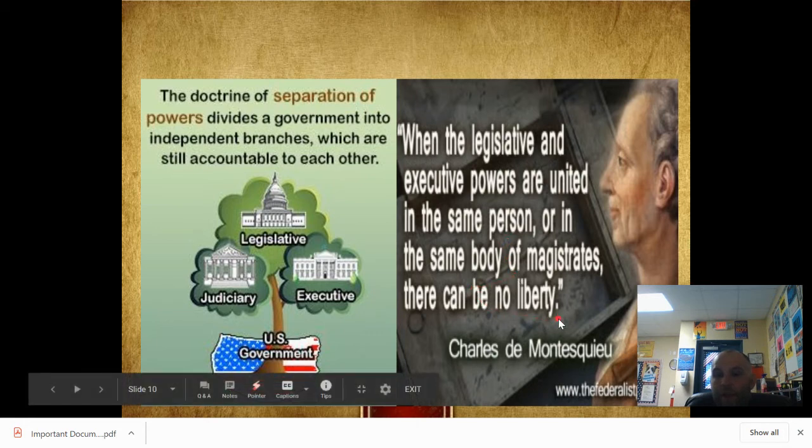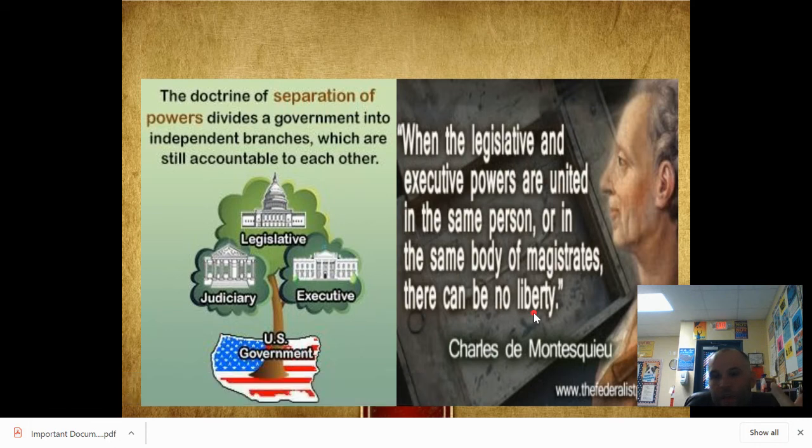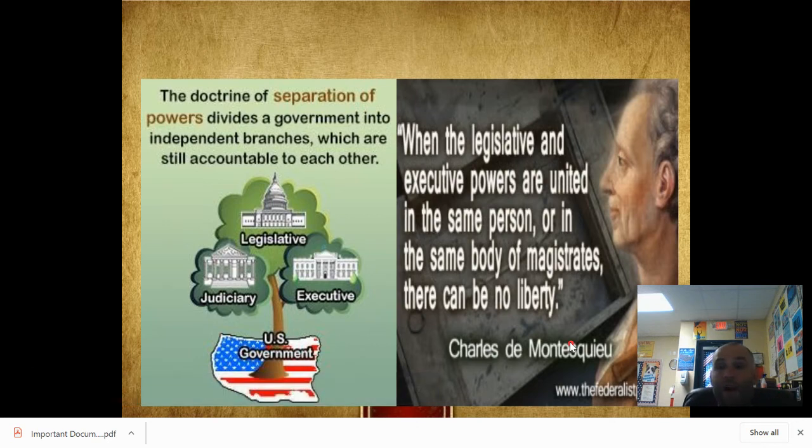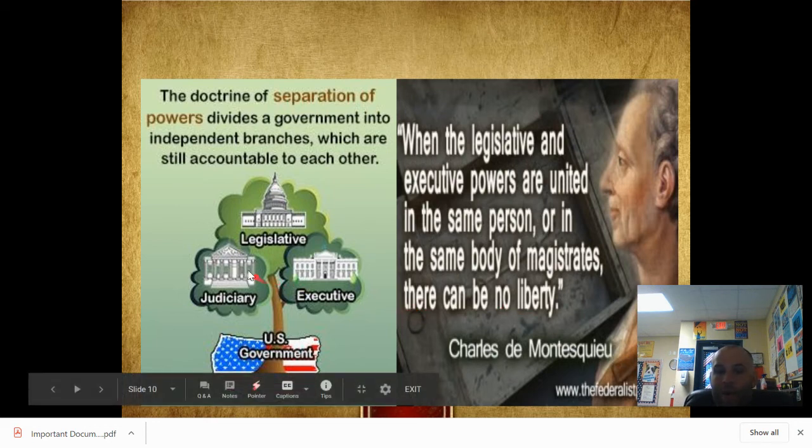can be no liberty. What he's saying is that when the same person makes and enforces the laws, you cannot have freedom. Because if I get to make the law and enforce it and judge it, I can do whatever I want. I can make whatever law I want. I can judge that law. I can enforce that law. I can do whatever I want. So that is why he wanted power to be divided up into different branches. Someone can make the law, a different person can enforce it, a different person can judge it. And that's exactly what our government has.